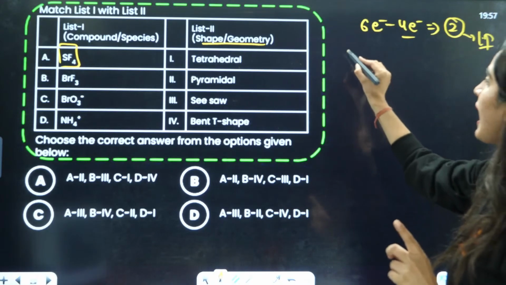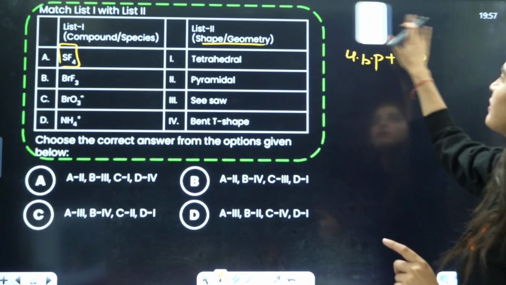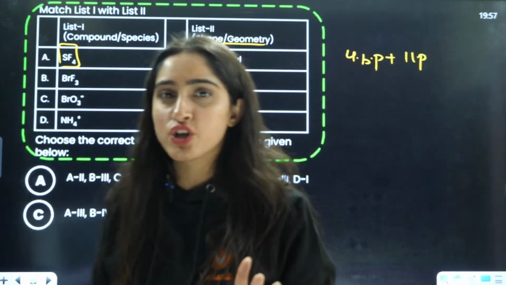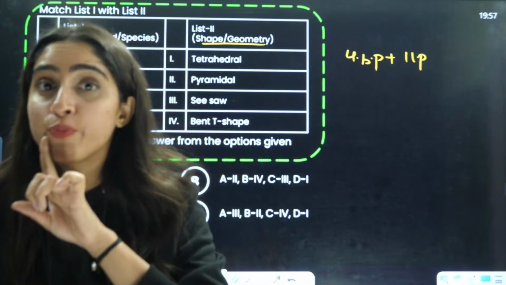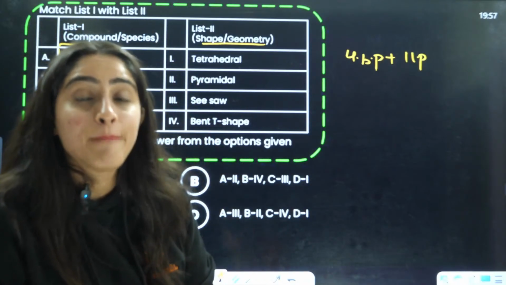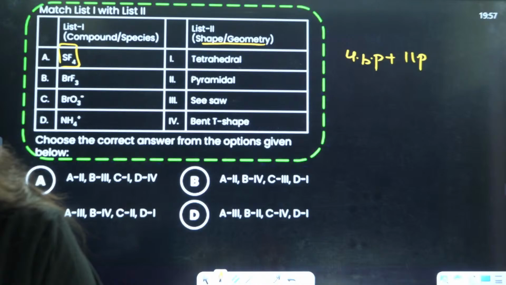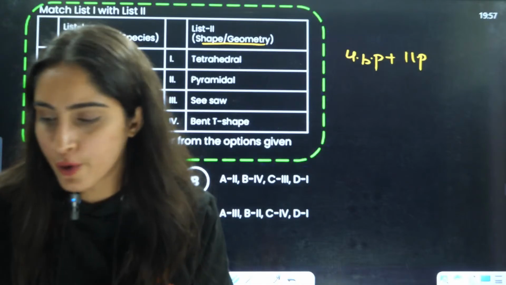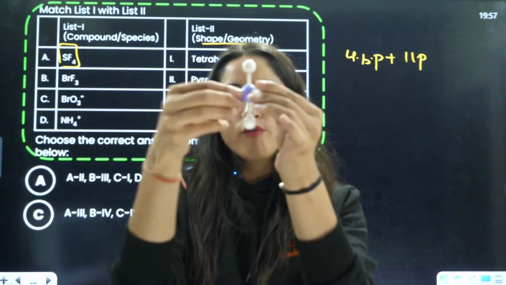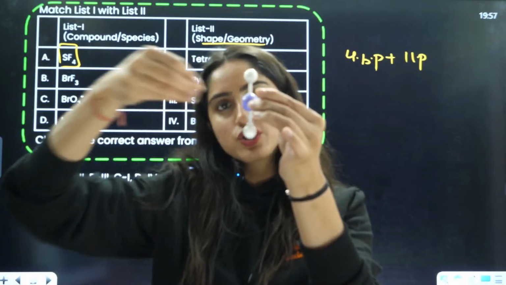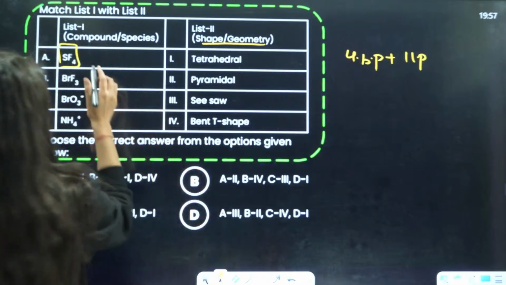So basically, we have 4 bond pairs plus we have 1 lone pair. Now, can you tell me 4 bond pair, 1 lone pair, what is the structure? Total 5. 5 means sp3d hybridization. The geometry is going to be trigonal bipyramidal, right? When your geometry is trigonal bipyramidal, guys, what I told you, you are just going to take out 1 bond from here. This was also the bond. You just took out that bond, right? Now it is a seesaw shape, right? So answer is going to be seesaw.